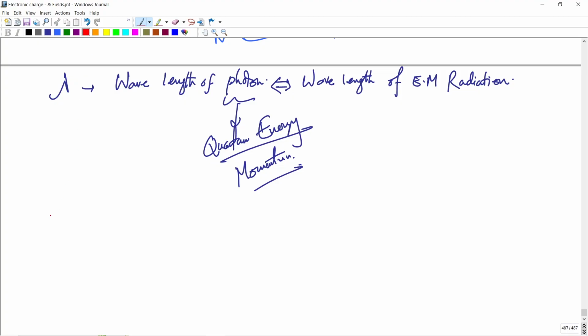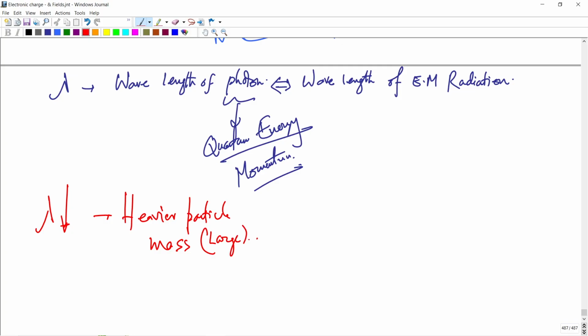Another concept is that lambda is smaller for heavier particles. Heavier particles means the mass is large. The same holds for more energetic particles: for a more energetic particle, we get a minimum lambda.